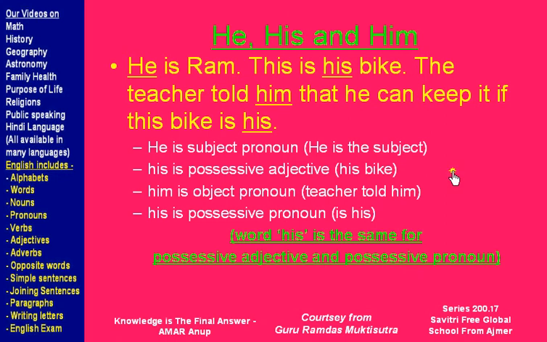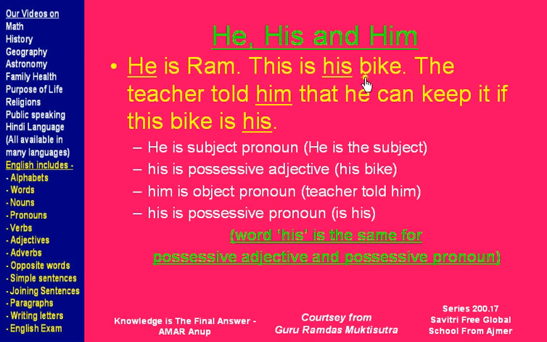Next we look at he, his and him. He is Ram. This is his bike. The teacher told him that he can keep it if this bike is his. So in the sentence he is Ram, he is the subject of the sentence. In the sentence this is his bike, the his is telling more about the noun bike, so it's an adjective. So it's a possessive adjective because it is showing possession of this bike.